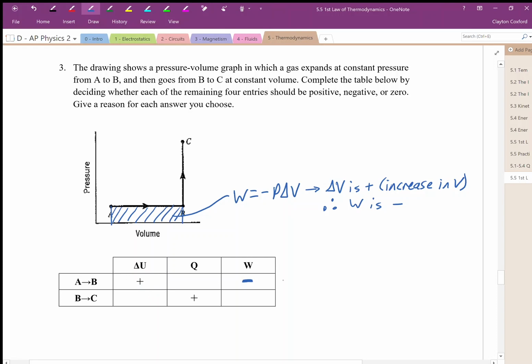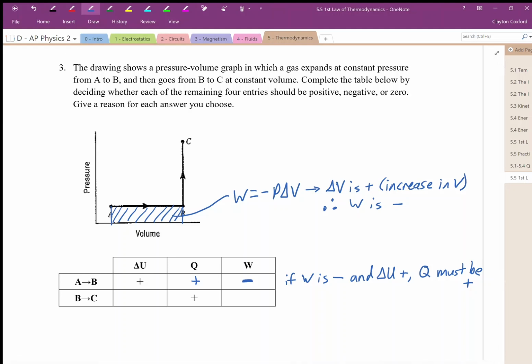And so, if the work is negative, and the change in internal energy is positive, and the change in internal energy is simply the work plus the heat, then Q must be positive, right? It must be positive and it must be greater than the work for us to end up with an increase in internal energy. So that's what we can say. That means that heat has to be added to this gas.